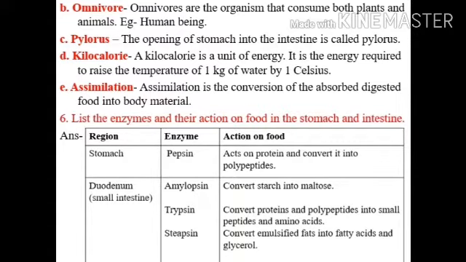The enzyme secreted from duodenum is amylopsin, which converts starch into maltose. Another is trypsin, which converts proteins and polypeptides into small peptides and amino acids. Another from duodenum is steapsin, which converts emulsified fat into fatty acids and glycerol.